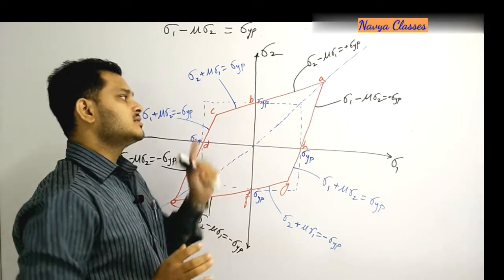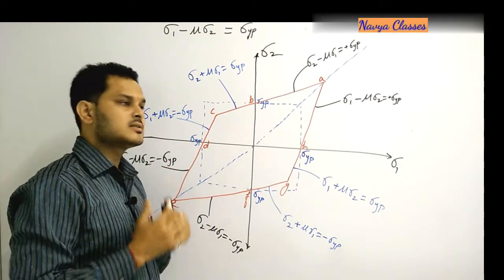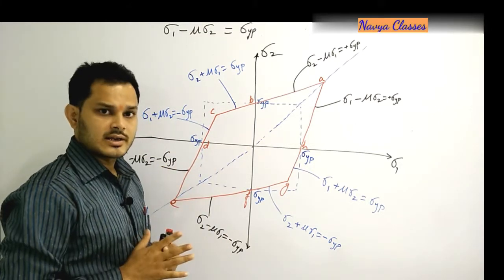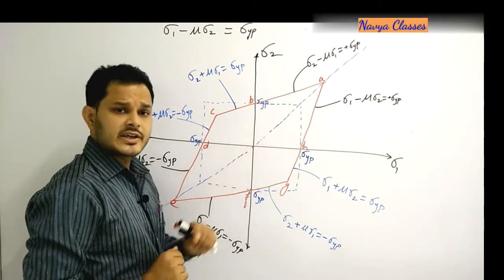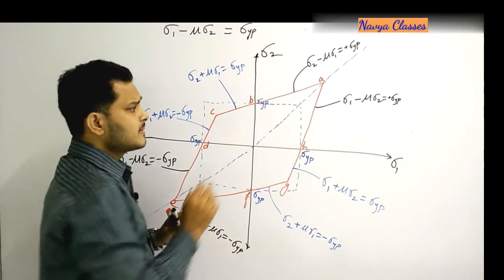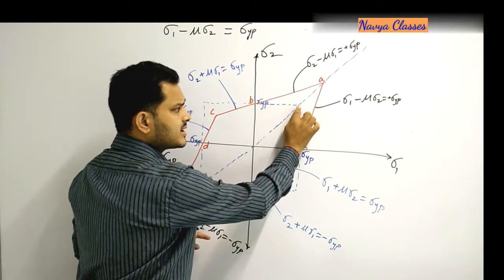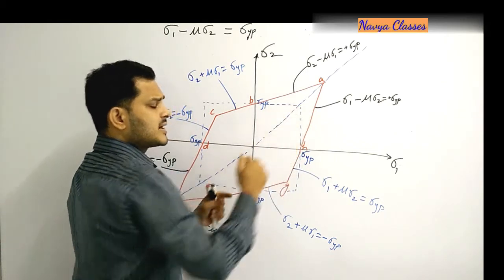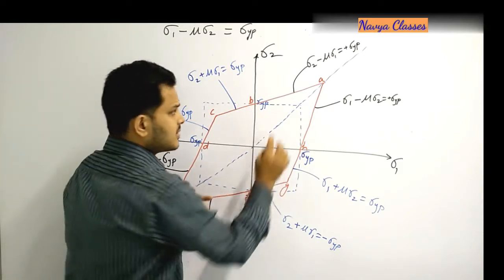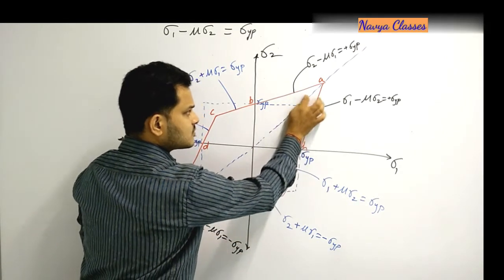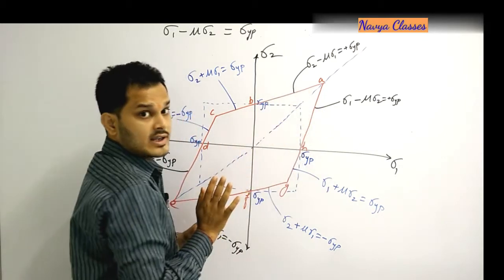That is why this theory of failure is not used for any type of material, may be brittle or ductile. Because if we use this theory of failure, what will the problem be? We expect that if the material is stressed beyond sigma yp, it should fail, but it is saying that even if the material is stressed beyond the sigma yp region, it is not failing.